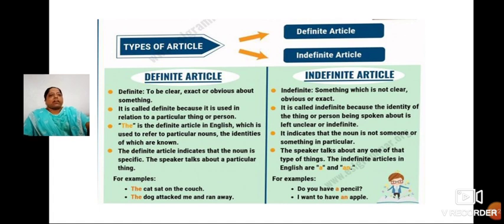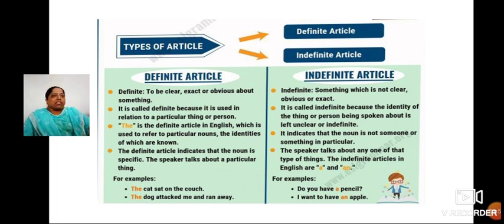The is the definite article in English which is used to refer to particular nouns, the identities of which are known. The definite article indicates that the noun is specific. For example, I have told some more examples like the Himalayas, that is a particular. Himalayas are specific. The sun, the moon, the earth, even the place's name also. Australia, the Pacific Ocean. Understood?